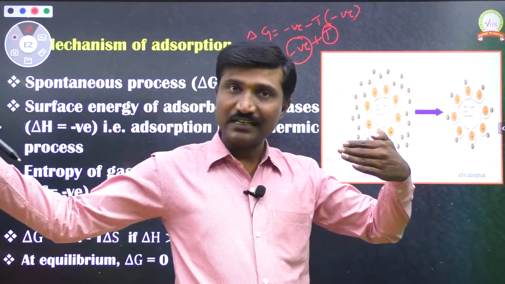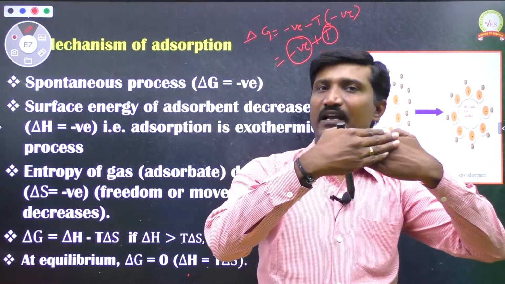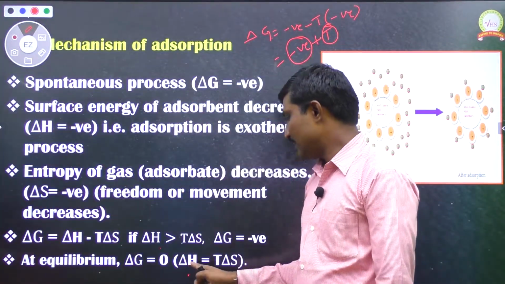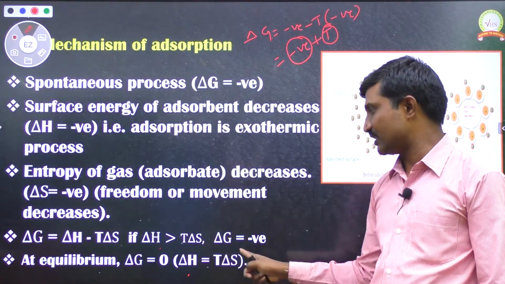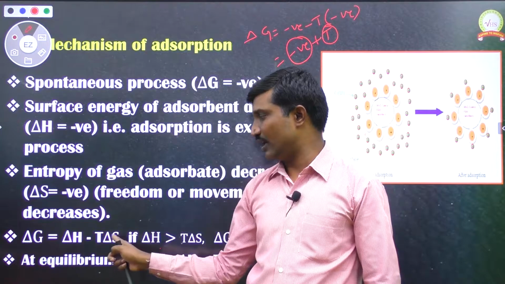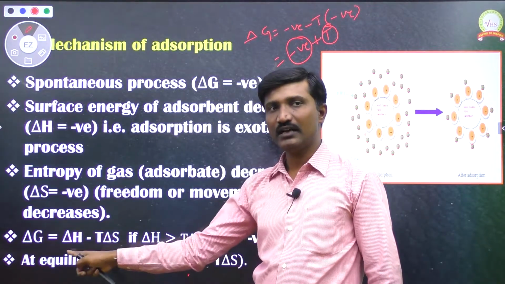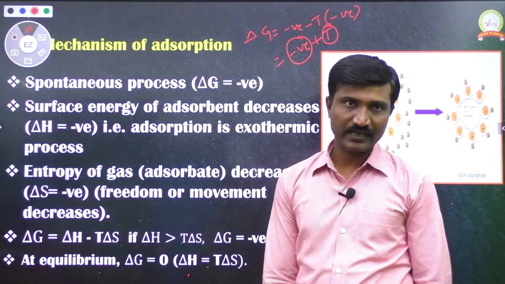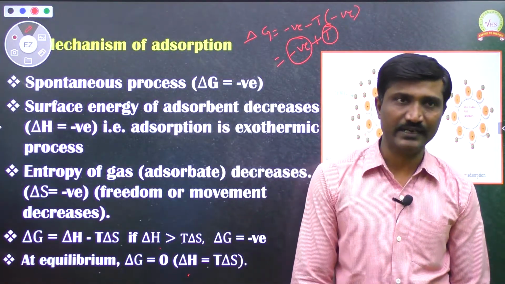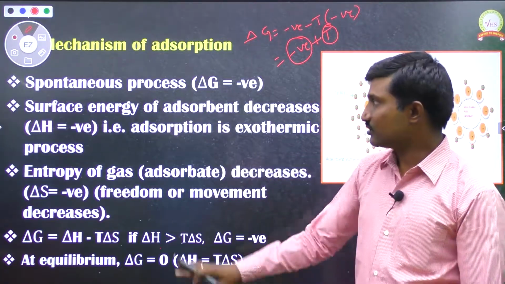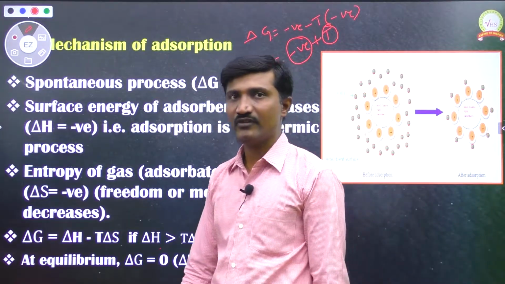Okay. If adsorption process is continuously taking place, then at some time delta H is equal to T delta S. When delta H is equal to T delta S, these two values become the same, so that delta G becomes 0. At that condition, we can say that adsorption reaches equilibrium condition. Okay. So this is about the mechanism of adsorption.